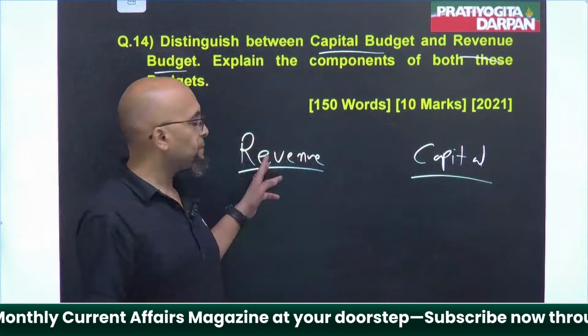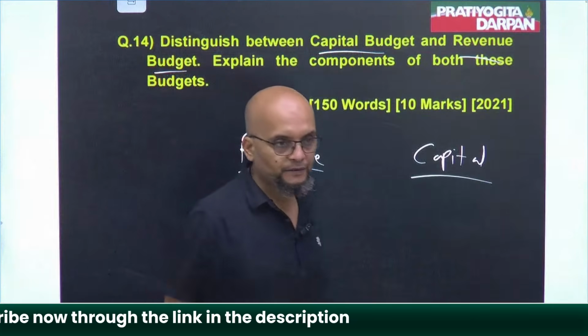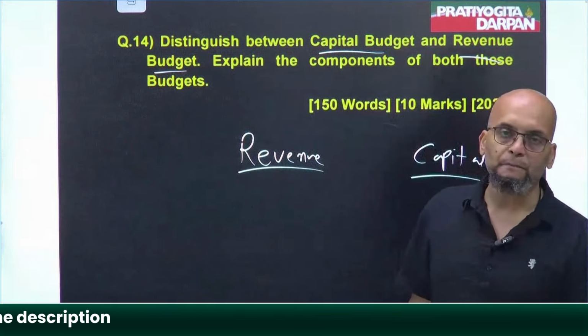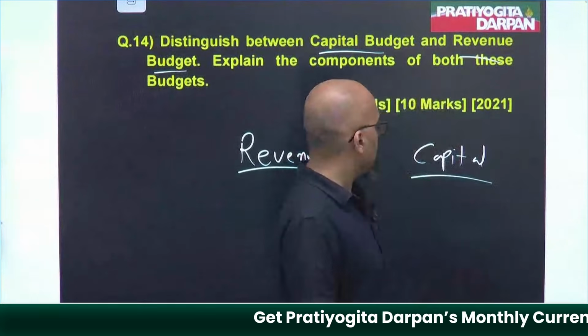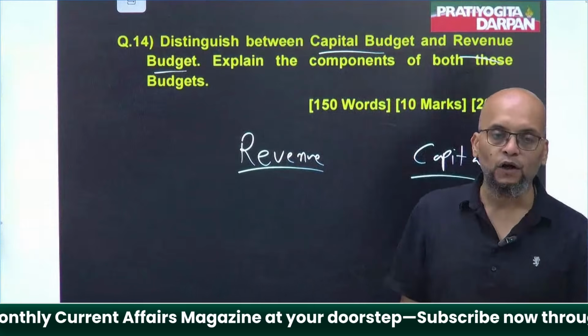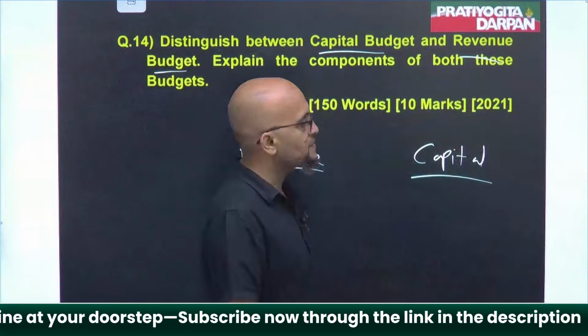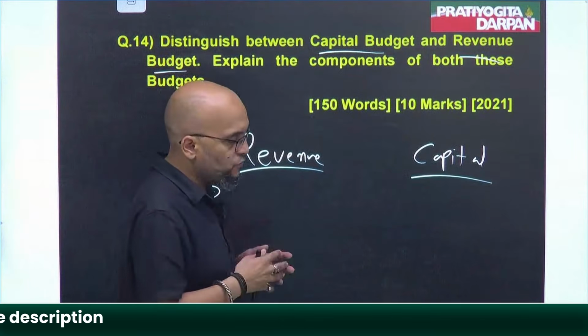Revenue comprises two elements, receipt and expenditure. So revenue receipt plus revenue expenditure combined is called revenue budget. Capital receipt plus capital expenditure cumulatively is called capital budget.